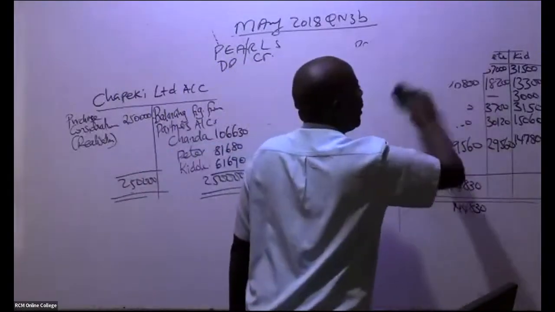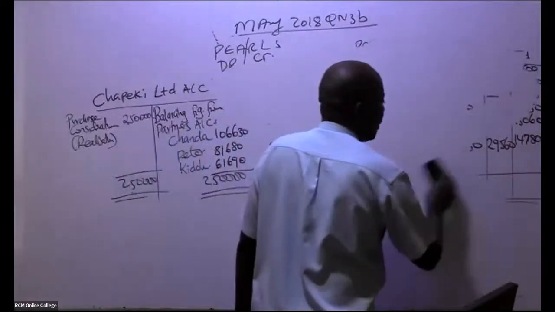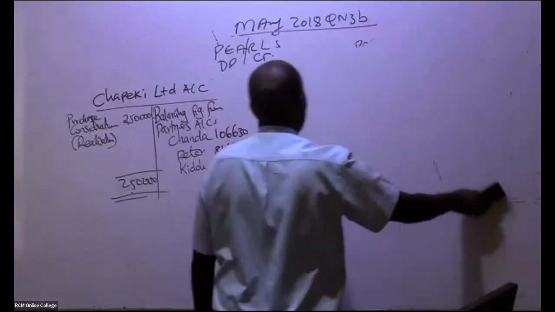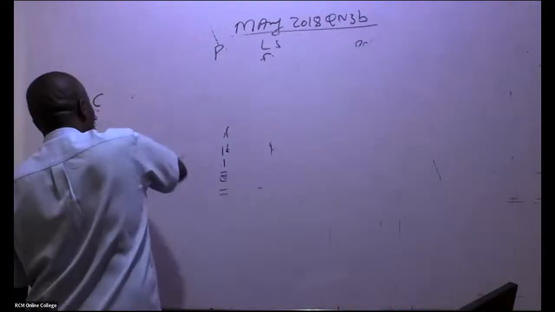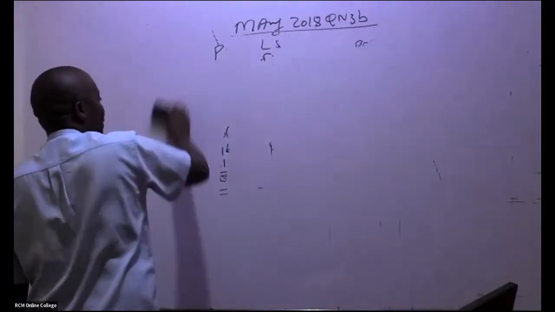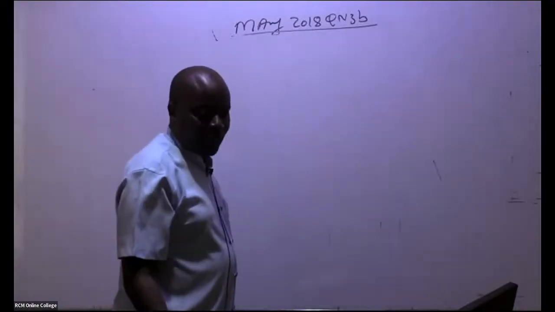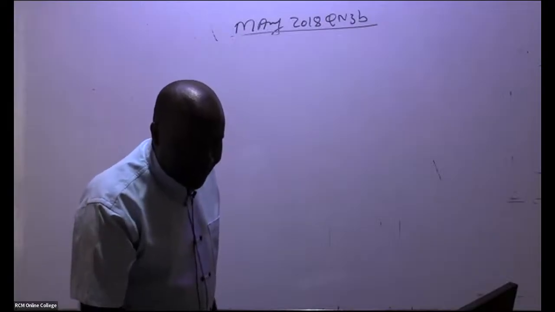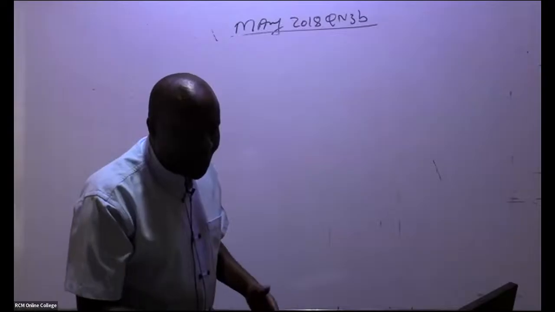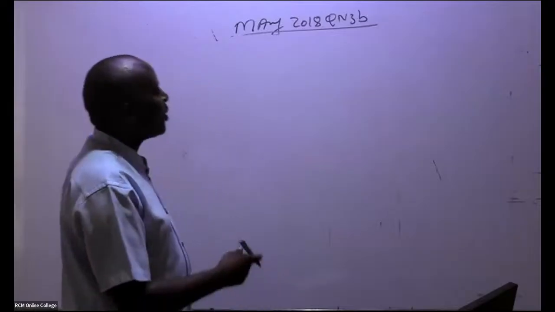So they want me to do a balance sheet. When they want me to do a balance sheet, there is an account that is really, really important for us to do. They want me to do the statement of financial position, the opening one, as we take over those assets and liabilities. But before that, it will be very important, in this case, to do a business purchase account. It's also known as the purchasing account.